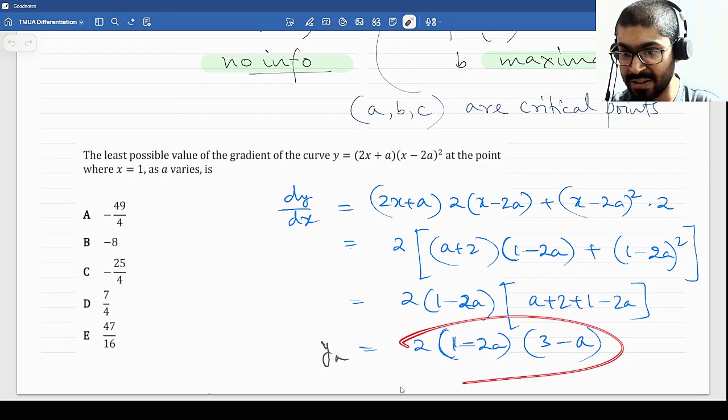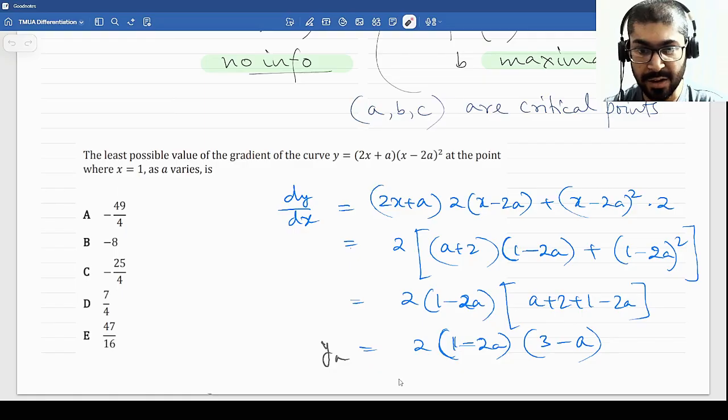You just put x is equal to 1, you will get this. Now you minimize this and you should be able to get your answer. Alright, I have not marked the answer here because, well, you do it, mark your answer, and whatever answer you get will be the correct one. I think it is C, but I may be wrong. Okay, I have done this quite a few times in the class, and I think 25% sure that it's C.